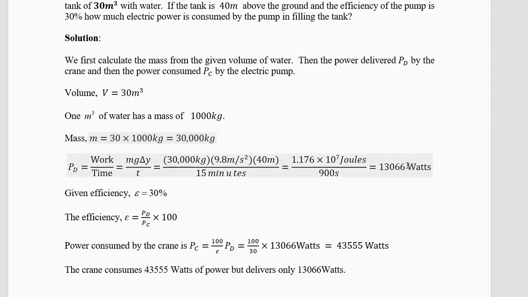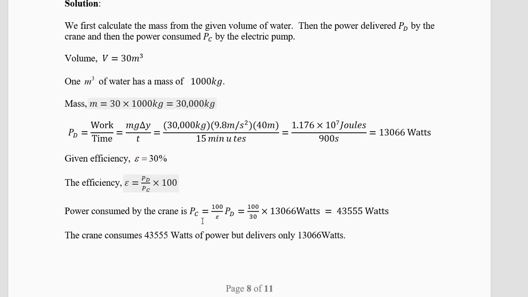There will be some numbers after the point here which I have not written. It's a very big number, so we can ignore the thing after the point. Now the efficiency is 30%. So efficiency is defined by PD by PC into 100. So PC equals 100 by efficiency into PD. 100 divided by 30 into this number, 13,066.